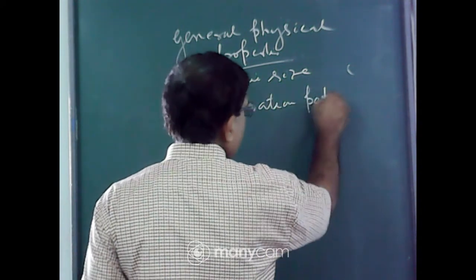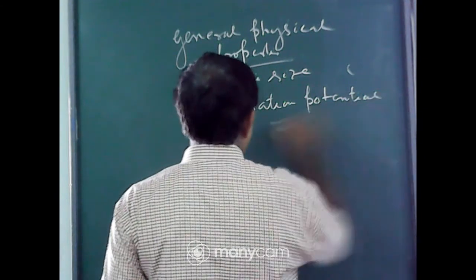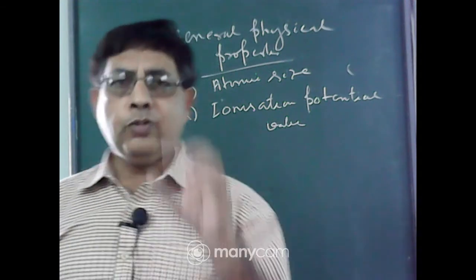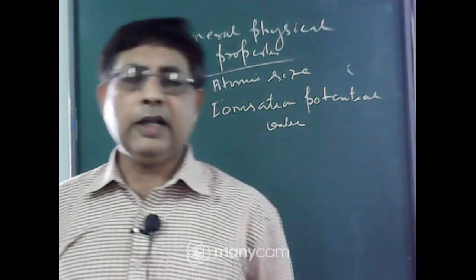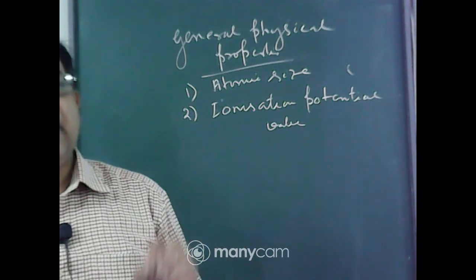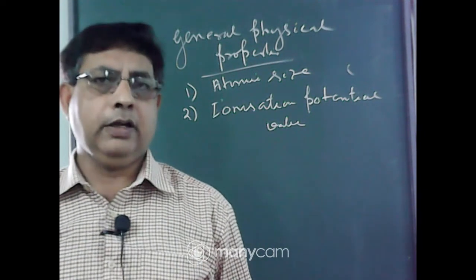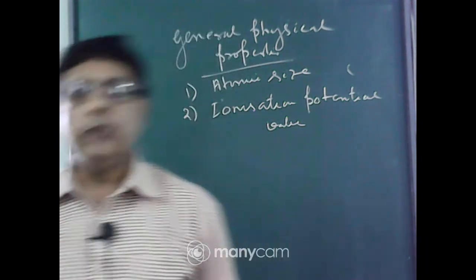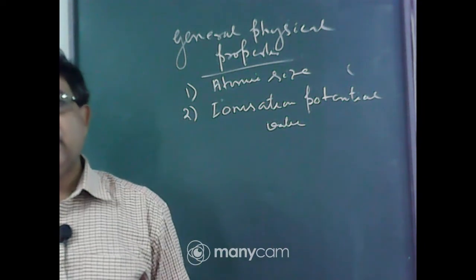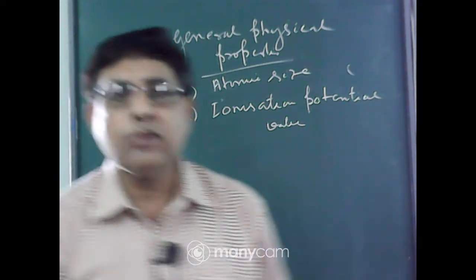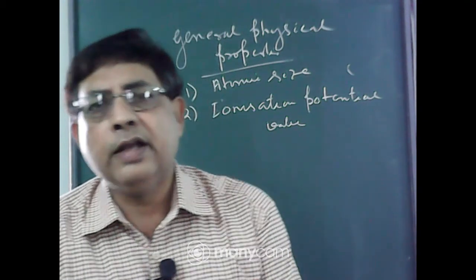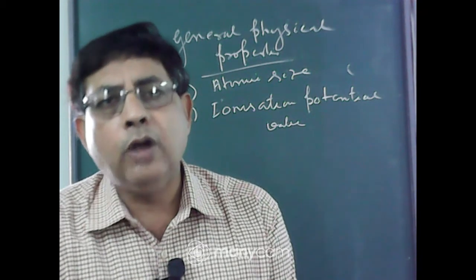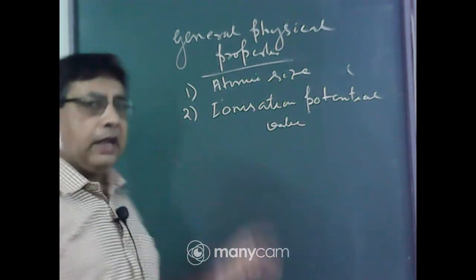Ionization potential value. The alkaline earth metals have 2 electrons in the outermost shell, that is a fully filled subshell. So they have higher IP value than alkali metals. The first IP of magnesium is greater than sodium. Why? Because magnesium has smaller size than sodium, and magnesium has greater nuclear charge than sodium. So due to greater nuclear charge and smaller size, it is very difficult to remove the electron. So first IP of alkaline earth metals is greater than alkali metals.